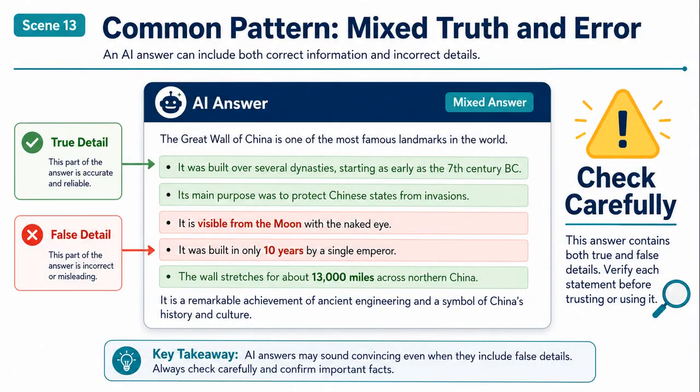This sets up the next important point, common pattern, mixed truth and error. Some hallucinations are hard to spot because they mix truth with error. The answer may begin correctly. Then one detail may be wrong. A date may be off. A person may be misattributed. A real concept may be explained with a false example. This is why partial correctness can be more dangerous than obvious nonsense.